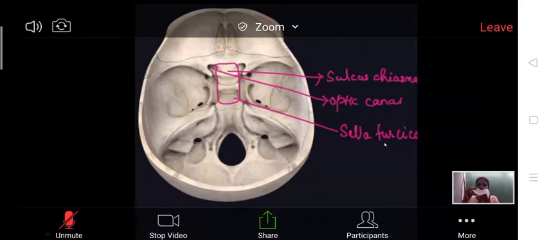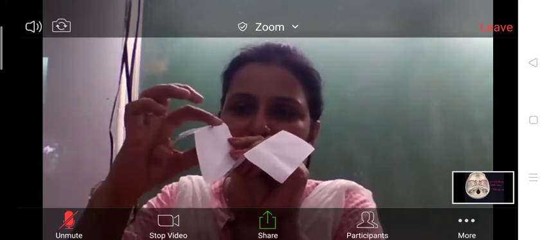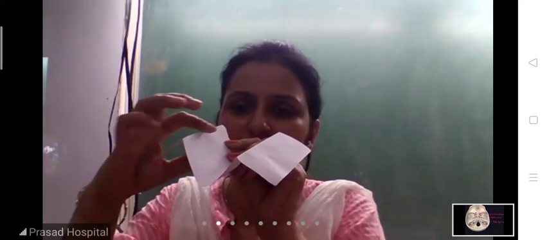This elevated area is the sulcus chiasmaticus. This is the anterior margin. The posterior margin of sulcus chiasmaticus is called tuberculum sellae. These are the middle clinoid processes. Then this is the hypophyseal fossa. Again, this elevation is called dorsum sellae, and the lateral margins are called posterior clinoid processes.